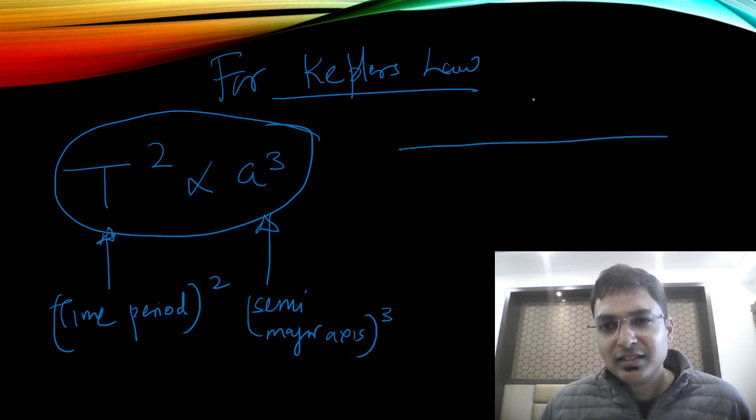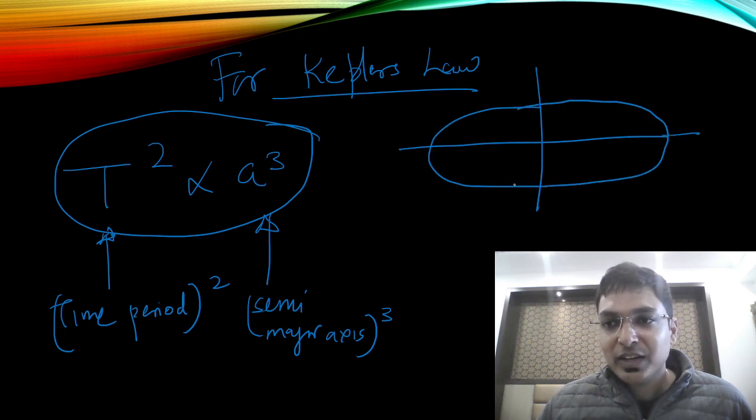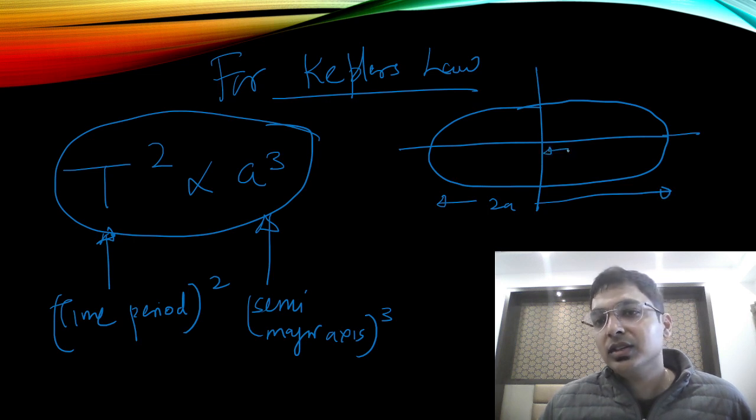What is the semi-major axis? This is the major axis, this is 2a, and this a is the semi-major axis.